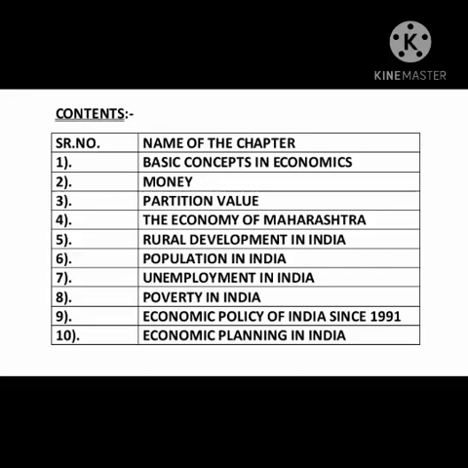Chapter number 7 is unemployment in India. This chapter is dealing with the meaning of unemployment, its types, that is rural unemployment and urban unemployment. It also reveals many causes of unemployment and measures undertaken by government to eradicate unemployment from India.